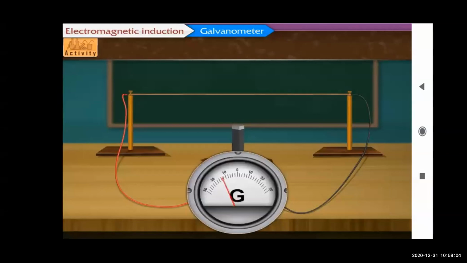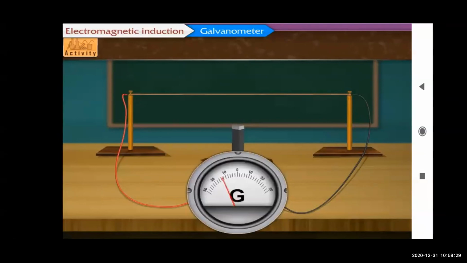Now observe the pointer in the galvanometer. We see that the pointer shows deflection to one side of the zero mark. You can see in the galvanometer that when the bar magnet is moved away from the copper wire, we see the deflection on one side of the zero mark. So it is on the left hand side.